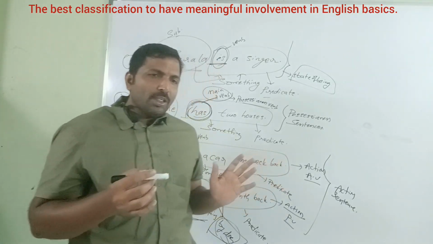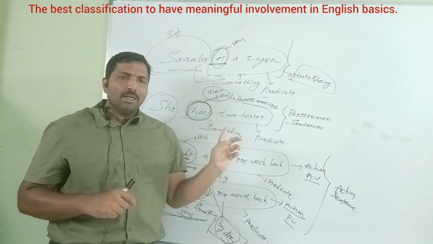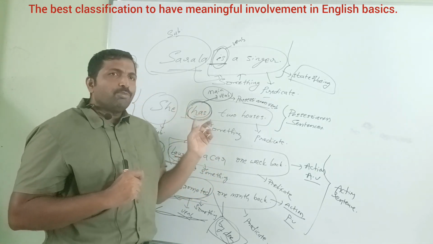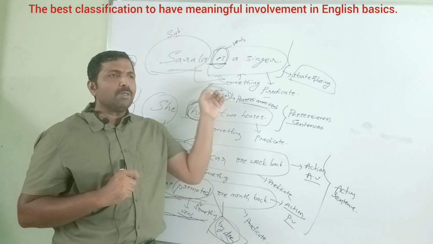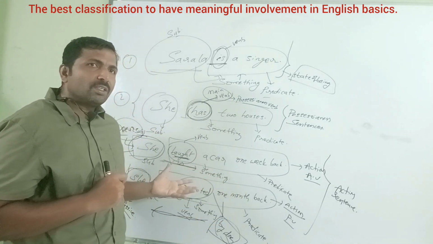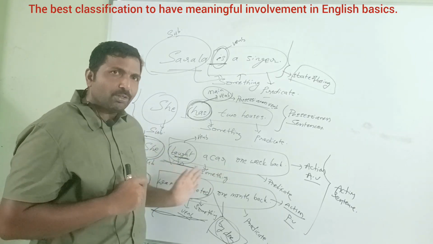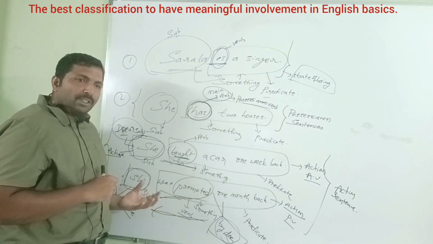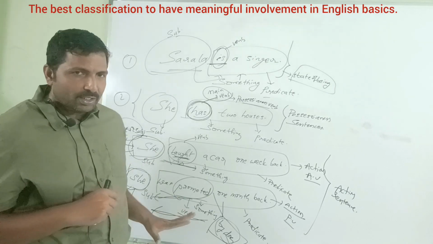Once you know what is subject and what is predicate, observe the predicate part and decide whether it is a state of being sentence by observing the verb. If the predicate part has a possessive verb, it is a possessiveness sentence. If it has a state of being verb, it is a state of being sentence. If the predicate part has action from the subject, and the subject and doer are the same, that is an action sentence, active voice. If the predicate part expresses action upon the subject, then that is an action sentence, passive voice.